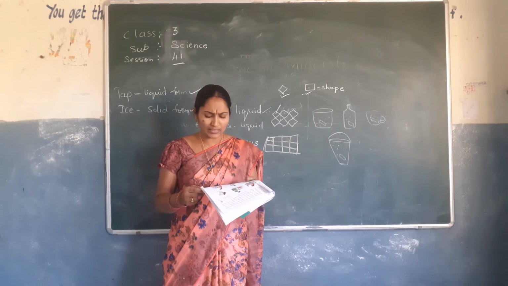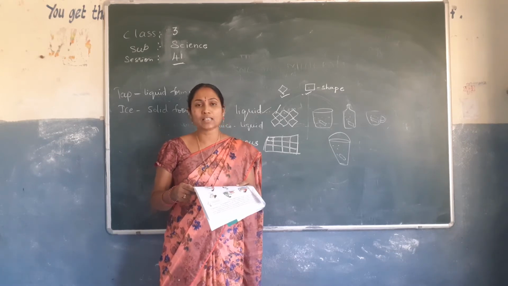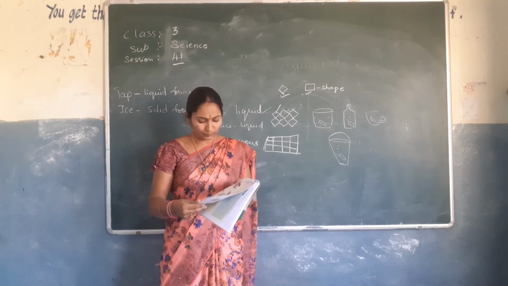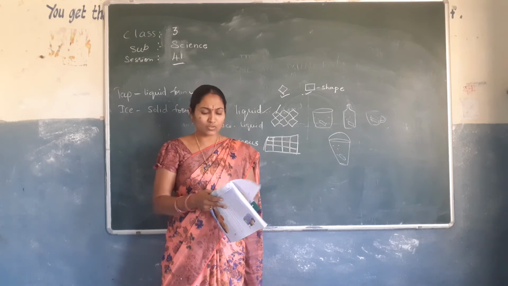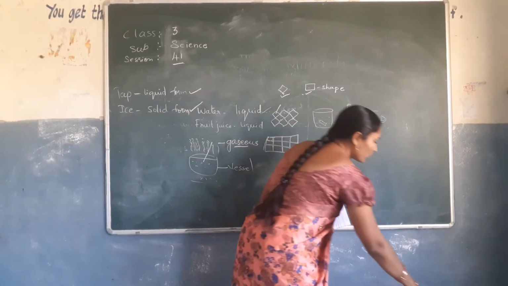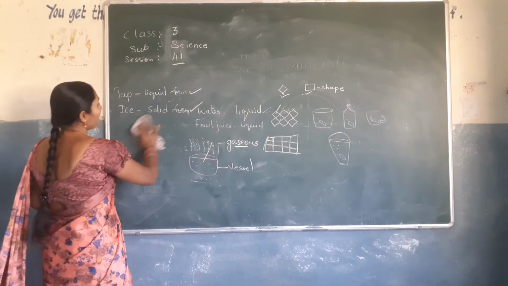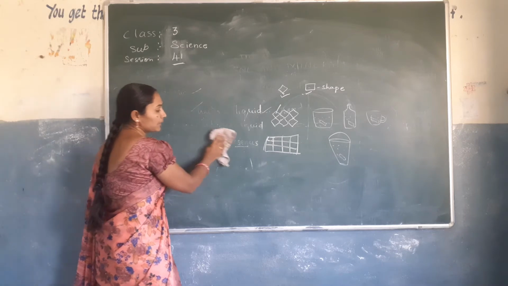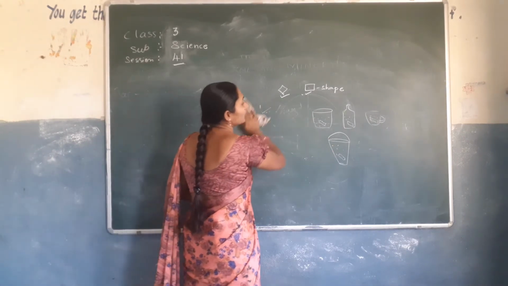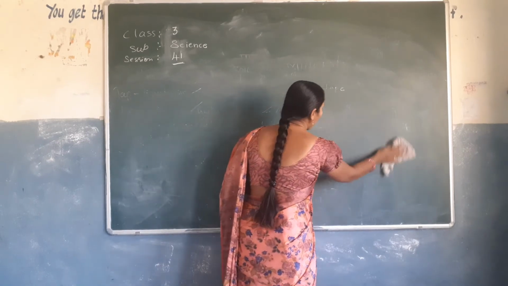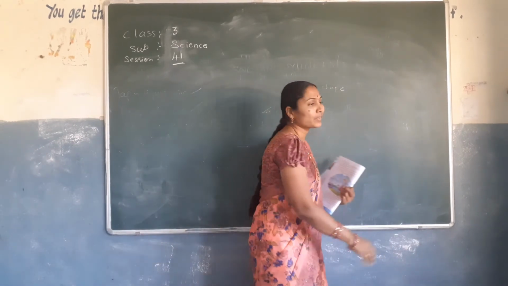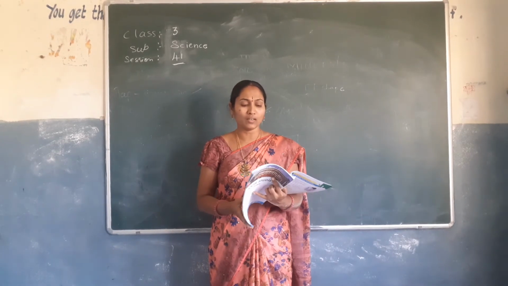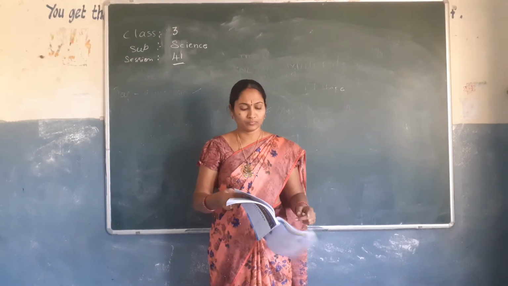Do you know that Earth has a limited amount of water? The Earth has the same amount of water today as it had billions of years ago. The same water is used over and over again. Do you think this is possible? Let us know how. The water that we are using today is the water that has been used millions of years ago. That means your grandfathers and grandfathers' grandfathers, all of your ancestors used the same water we are using now. How has this happened? It is because of the water cycle.